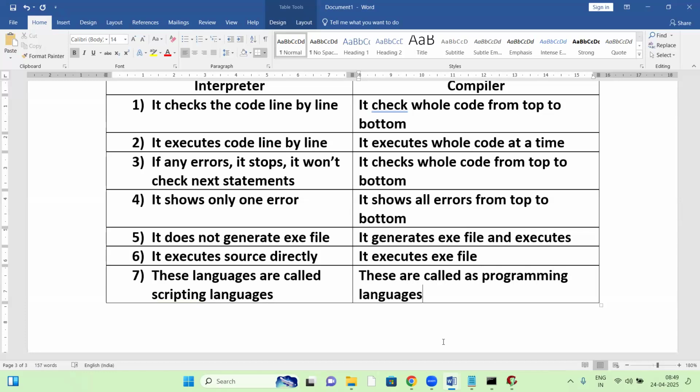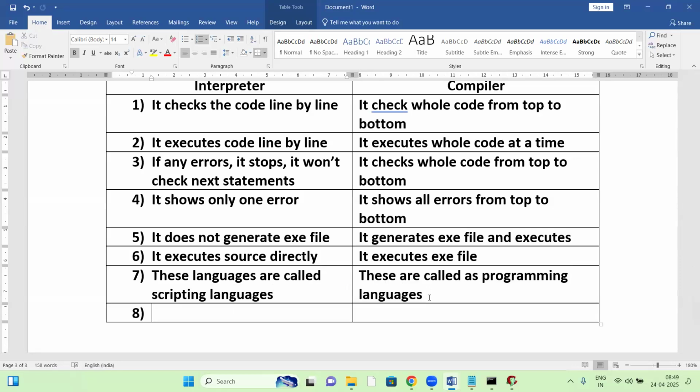Scripting language and programming language.